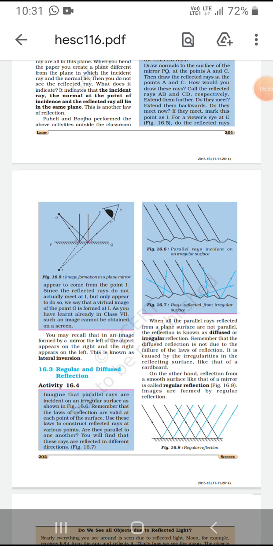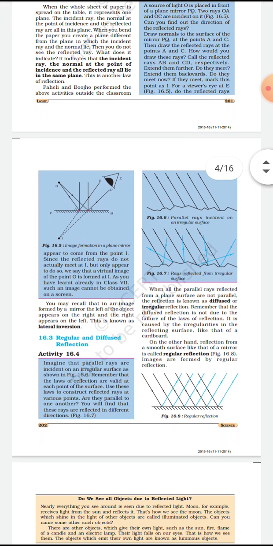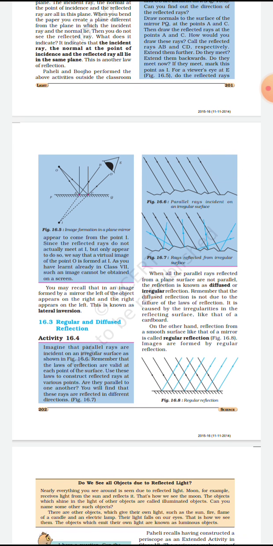So you may recall that the image formed in the mirror from the left of the object appears to be right, and the right appears to be left. You may see the left side image appears at the right side, and the right side image appears at the left. This is called lateral inversion. So what is lateral inversion? The right side image appears to be at left, and the left side image appears to be at right. This is called lateral inversion.